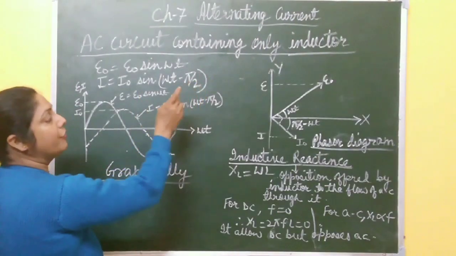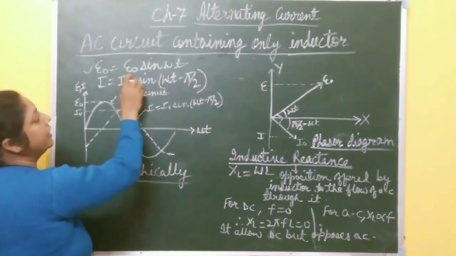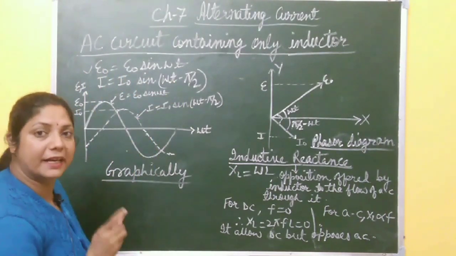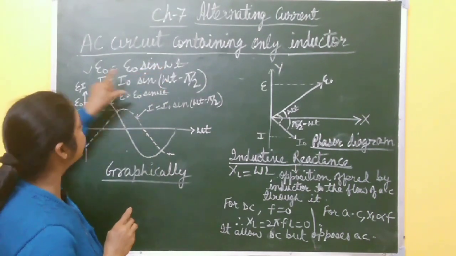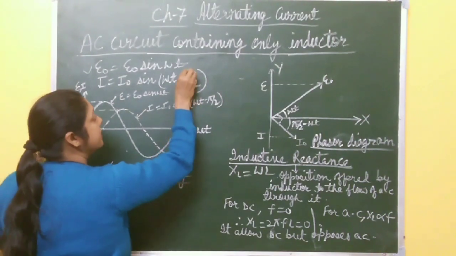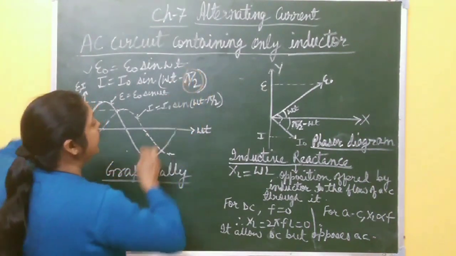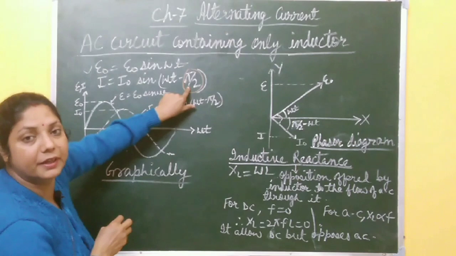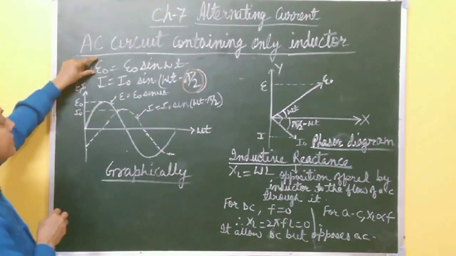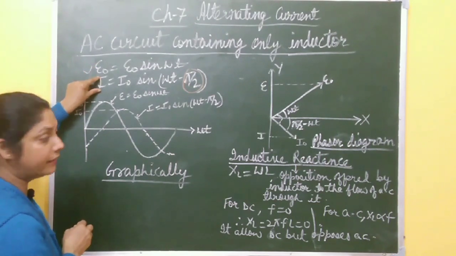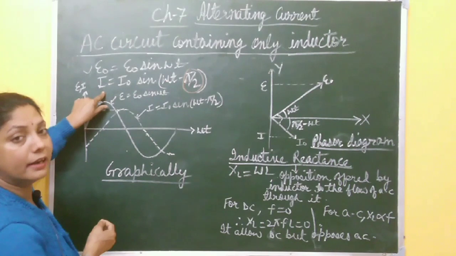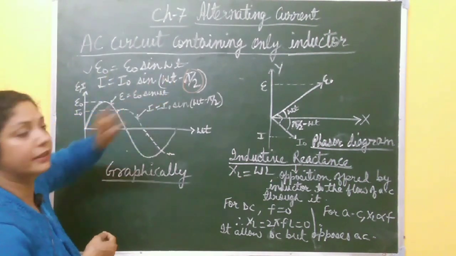Okay, now in case of inductor, you will find that E is E naught sine omega t, and I is I naught sine omega t minus pi by 2. The phase difference between alternating voltage and current is how much? Minus pi by 2 is there now. So it means phase difference is pi by 2, 90 degree angle. And which one leads which one? This voltage leads the current by an angle pi by 2, or you can say this current lags the voltage by an angle pi by 2.